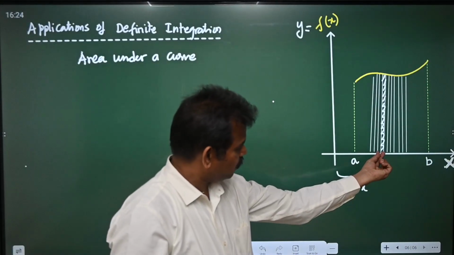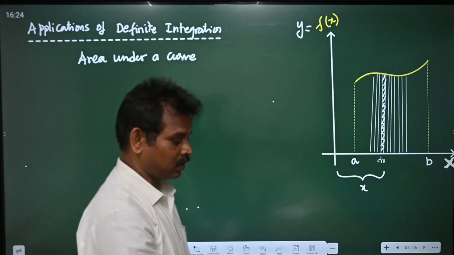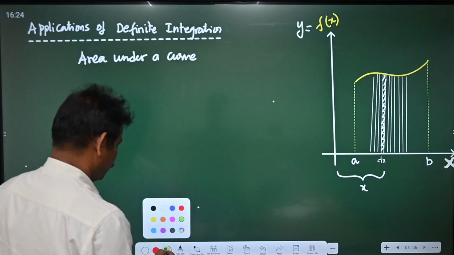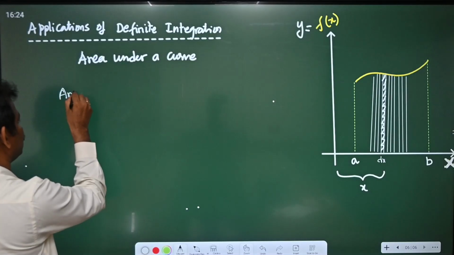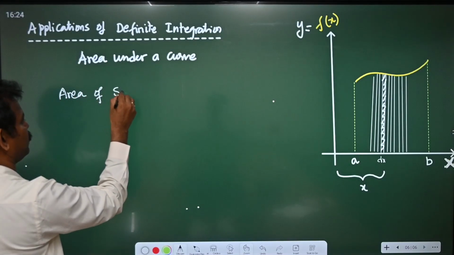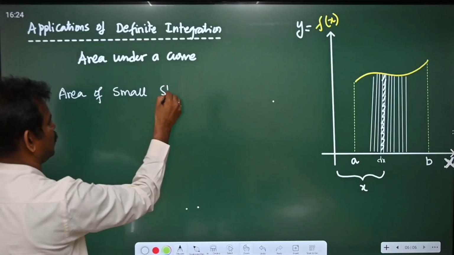First, let me find out the area of this small strip. How to find the area of this small strip first? Area of small strip.